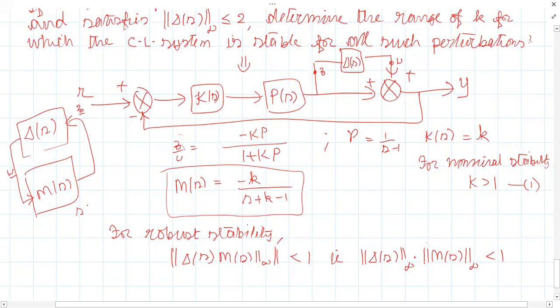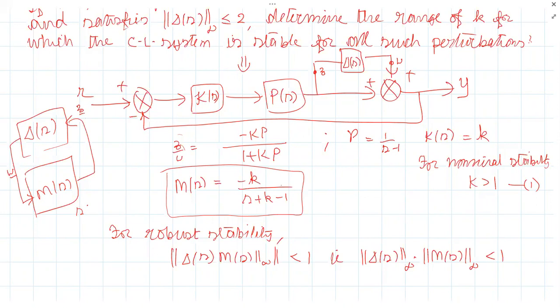Am I clear? To apply this condition as per the norm property, infinite norm of delta of s times infinite norm of M of s should be less than 1. Is that okay? Yes, sir. We had already found M of s, the transfer function of the nominal plant model, which includes the controller. Now we need to find the infinite norm of M of s. How can you find that?